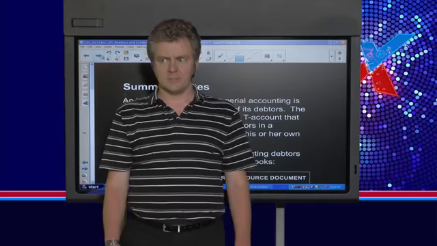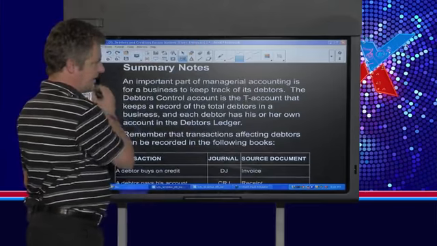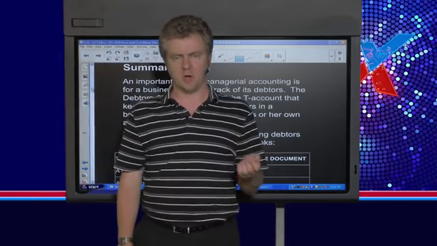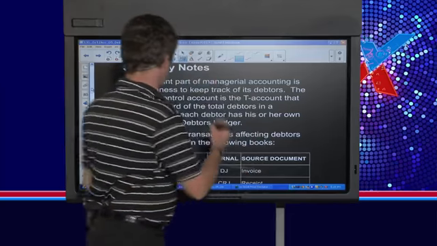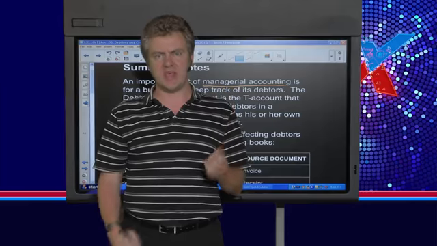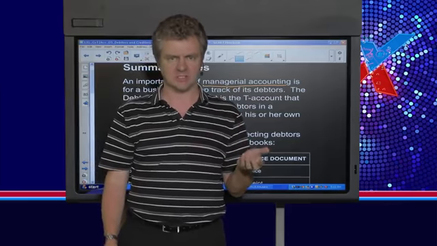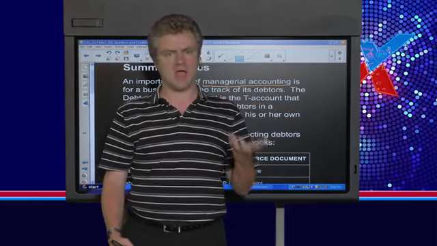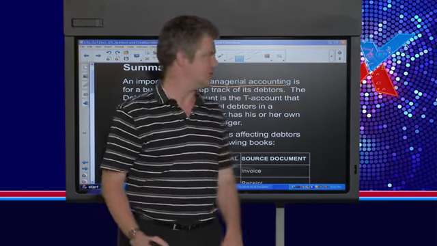Okay, thanks very much, Abram. So what we're going to do today is look at some summary notes first. These notes are available in the book, and I'm just going to highlight some key aspects that you need to master this section. First of all, you need to be aware that we are dealing today with managerial accounting. Managerial accounting, you should remember from previous years, is when we analyze trends in the business and take steps to make good management decisions that allow us to ensure that we get the best profit and manage our finances and all our resources very well.